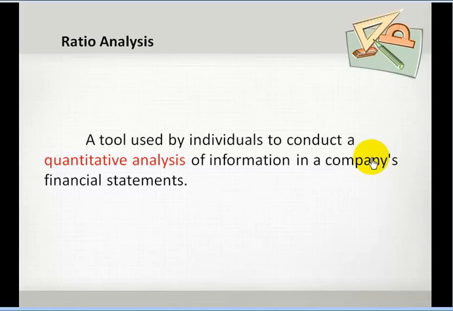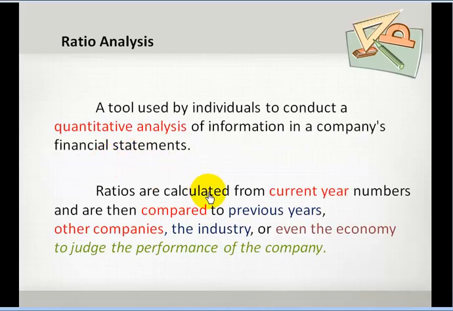So here we will be using quantitative analysis. Quantitative means quantity, numbers. So we will use figures from this year's financial statements and compare them to our previous year's financial statements. We can also compare our financial statement figures to a competitor's figures to find out what our performance is. Ratios are calculated from current year numbers and are then compared to previous years to judge the performance of the company.